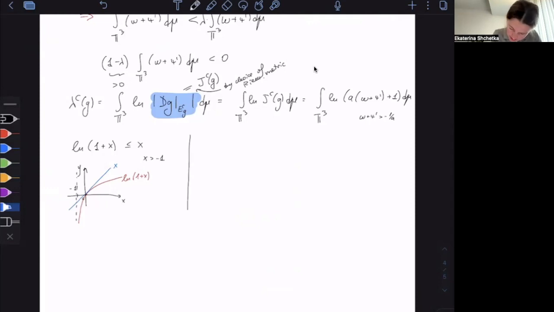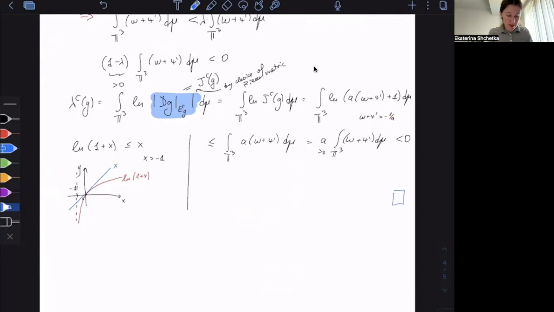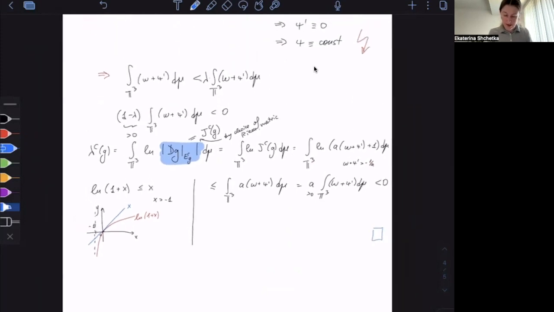So here we have this integral smaller or equal than the integral of a times omega plus psi prime d mu, which is a times the integral, where a is the number that is bigger than 0, we discussed that. And this is smaller than 0, it's negative. So that's the end of the proof. The central Lyapunov exponent is negative.